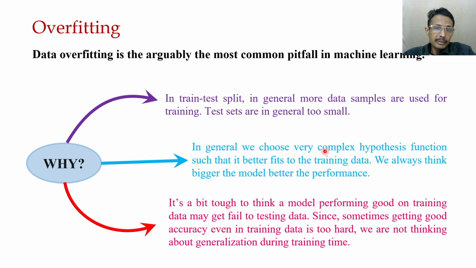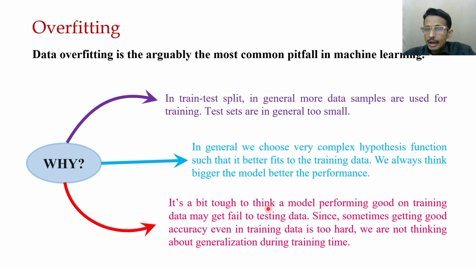That may be another reason. Another human way of thinking is that if a classifier performs well on training, it is a good classifier, and it will also perform well on the testing data.